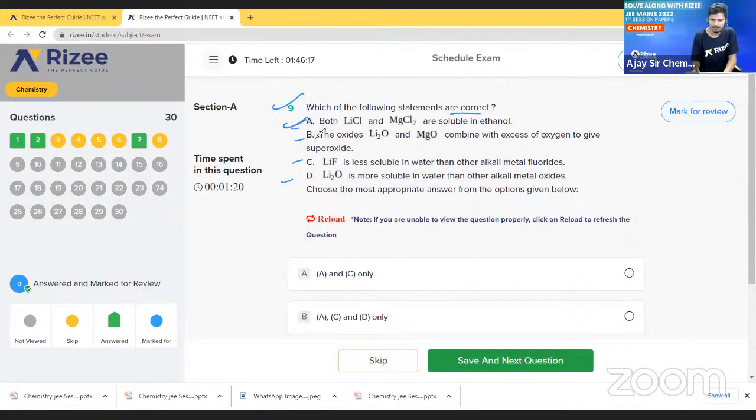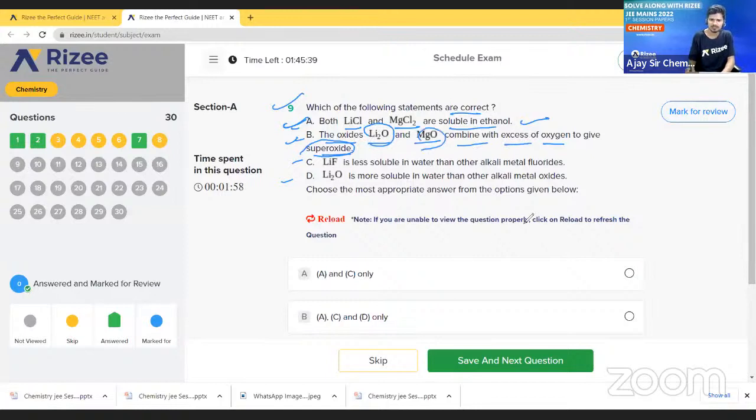See here, what is the first option? Both LiCl and MgCl are soluble in ethanol. Is it correct? Tell me. So see the next option. The oxides of lithium and magnesium, combined with an excess amount of oxygen, will give superoxides. Option B says these can produce superoxide. Can they produce superoxide?